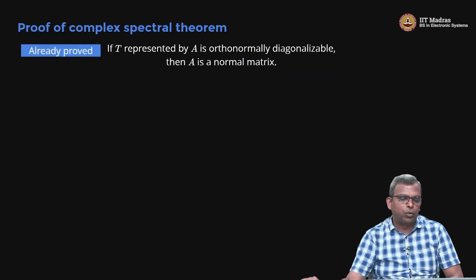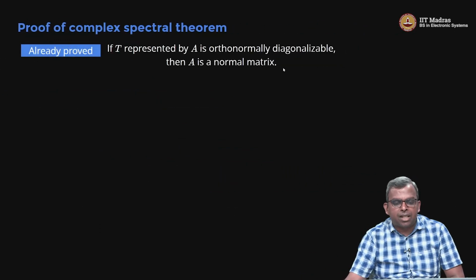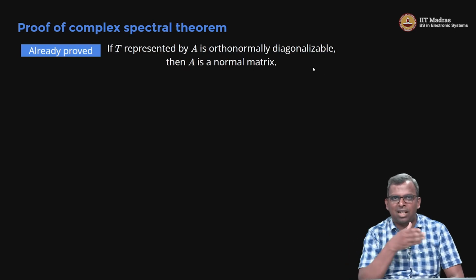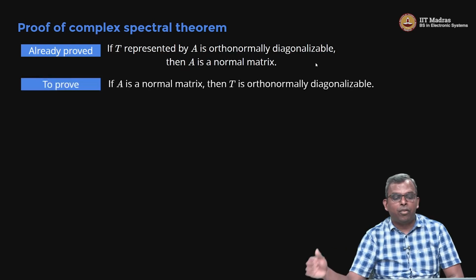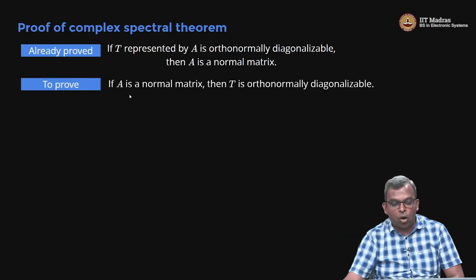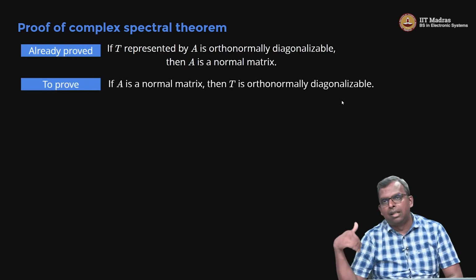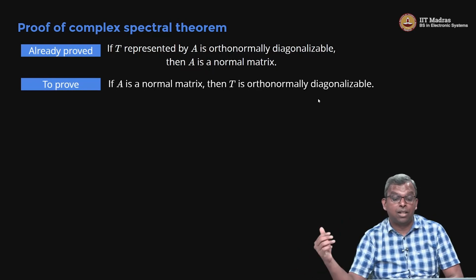So here is the proof. We have already proved one direction: if T, which is represented by A, is orthonormally diagonalizable, then A is a normal matrix. We just saw that derivation a little while ago. We have to prove the other direction. If A is a normal matrix, then we have to show that T is orthonormally diagonalizable, as in, an orthonormal eigenvector basis exists. That's what we have to show.